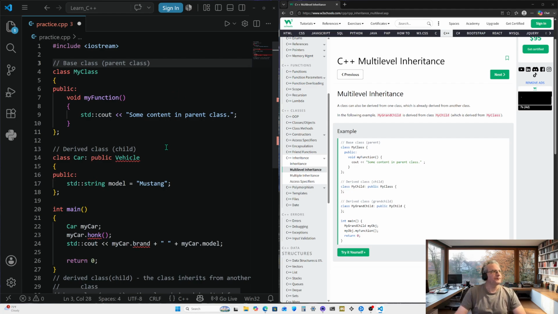Not so much a parent class, but just a parent, I guess. So let's go and take that back out. Parent, base class or parent of other classes in this example. So we get the derived class, which is child of parent.